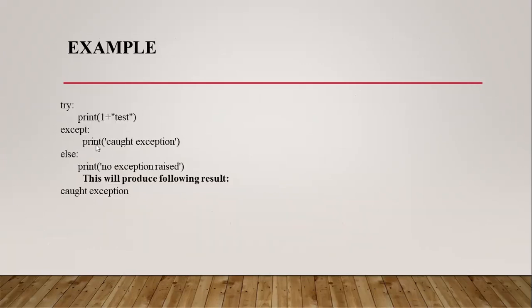This is the example. I'm directly trying to perform an arithmetic operation on the integer and the string. In this particular program, this operation throws the error. I am not specifying any type of error in the except block, so it executes the first one, except got exception.